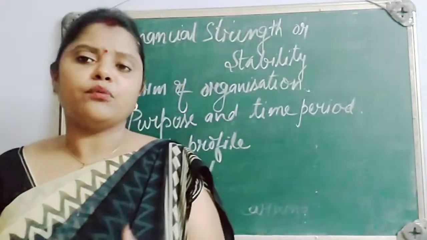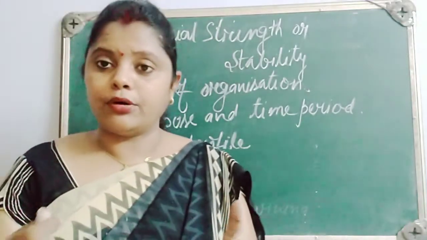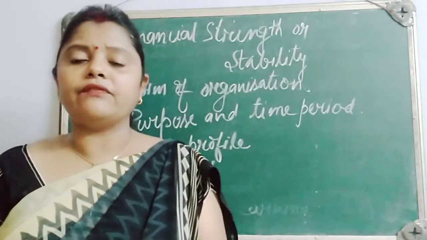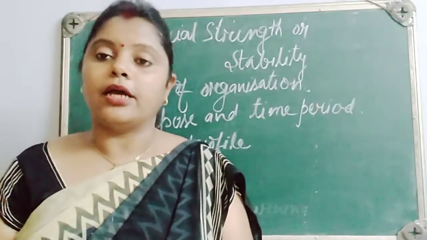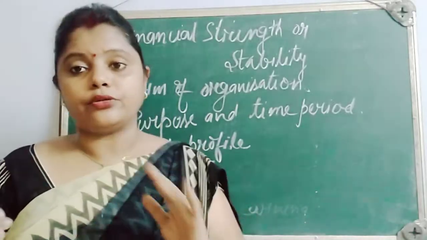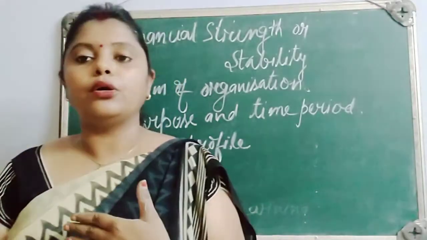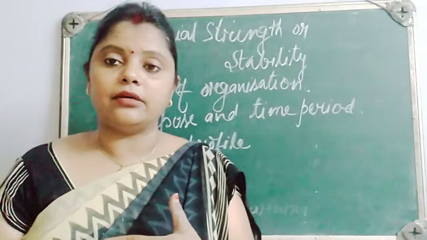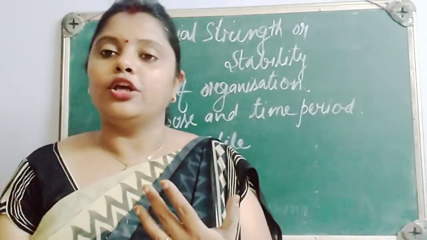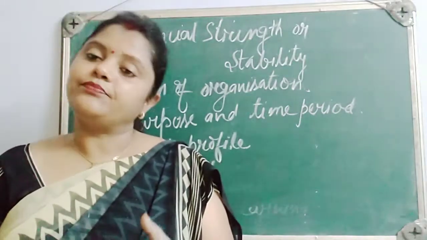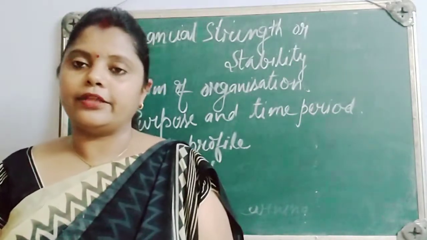For example, if you are running a sole proprietorship business, you invest the money alone, no need to appoint a partner who is going to help you out. But similarly, in case of a joint stock company also, if you don't want to share the control with any other person, don't issue any further equity shares. You can go for loan, you can go for debentures. So these are the options available over there.